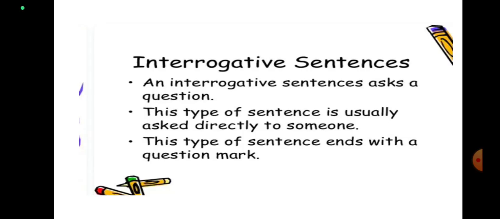Interrogative sentences ask questions, and this type of sentence is usually asked directly to someone. This type of sentence ends with a question mark. So if I ask you, where did you go last night? That means here I am directly asking you something, and it will not end with a full stop. It will end with a question mark.